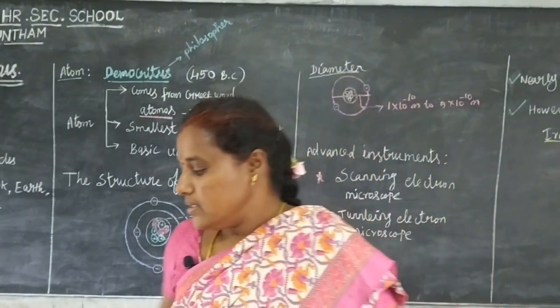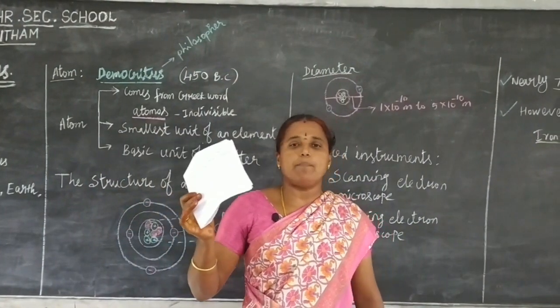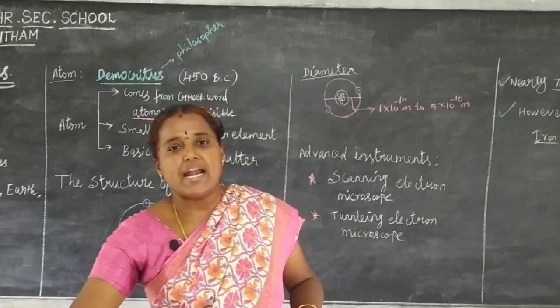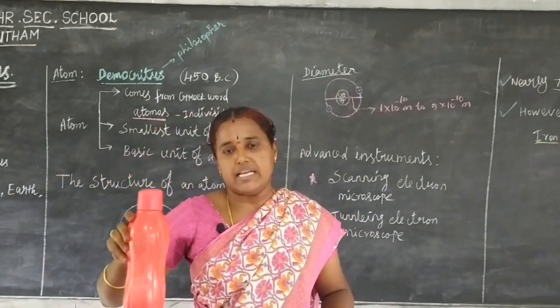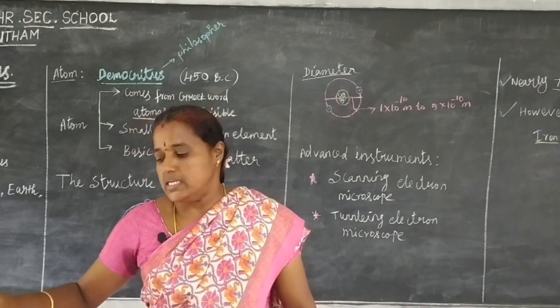The paper is made up of tiny paper particles. The water is made up of tiny water particles. Gold is made up of tiny gold particles.